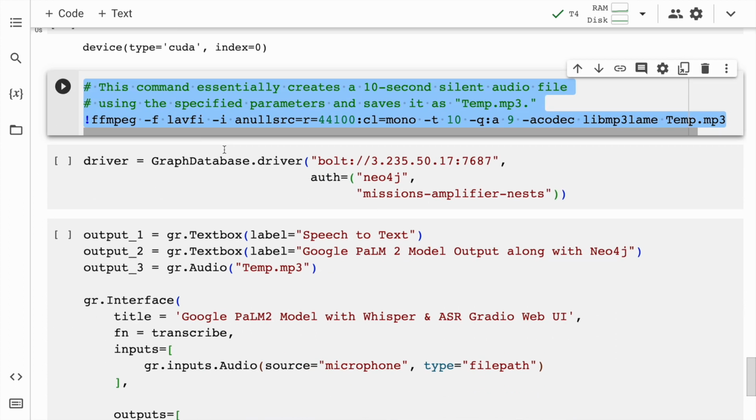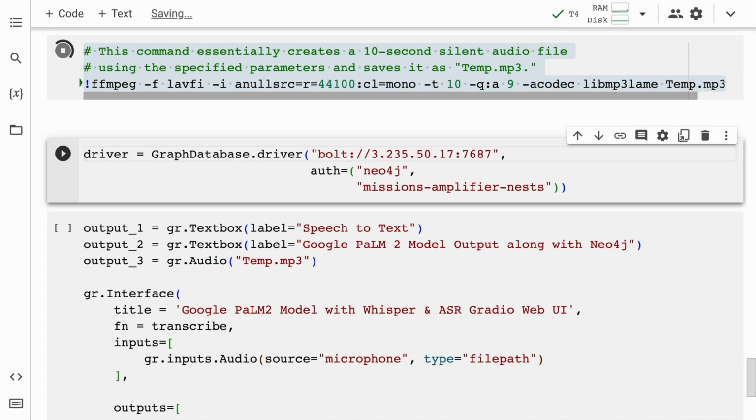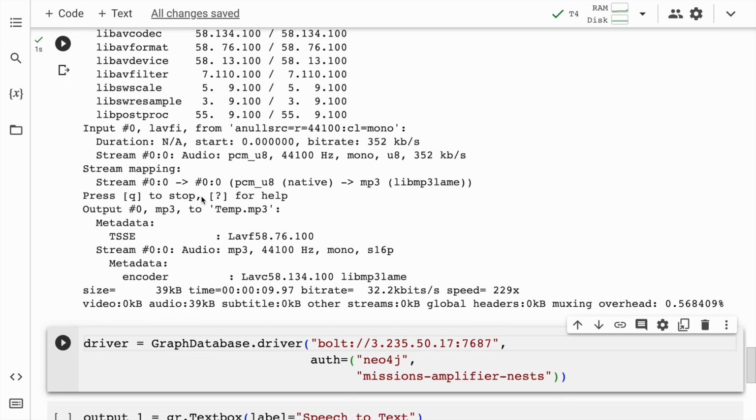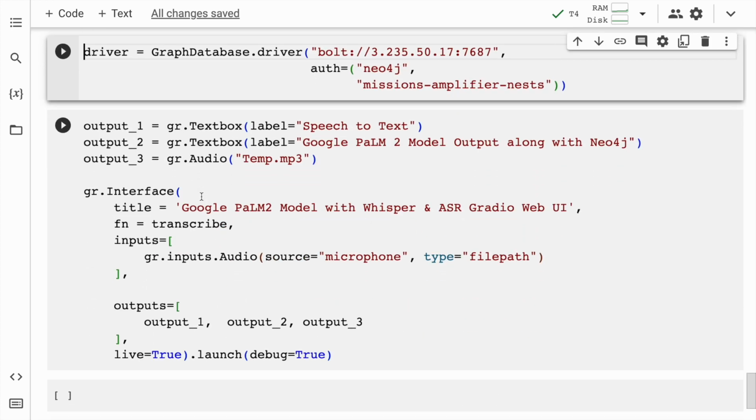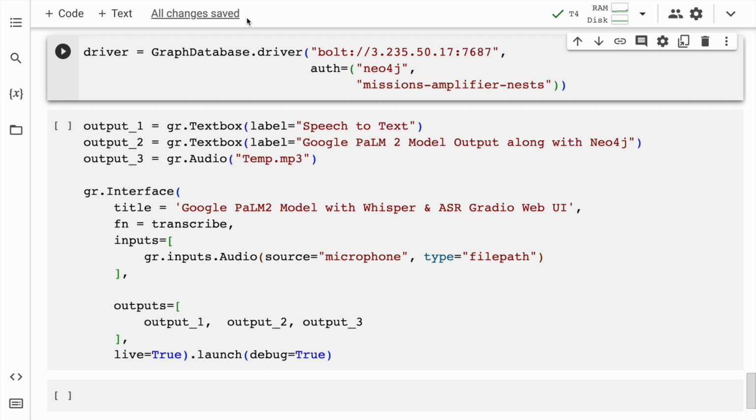Using this ffmpeg command that you see on the screen right now, I basically create a temporary empty MP3 file which will keep replacing after every run. So this is the command that I'm using to create a temporary MP3 file. So I'll run the cell. So here is the output. Just to show you that after this particular command, we have a temp.mp3 file that has been generated. So I'll close this window.